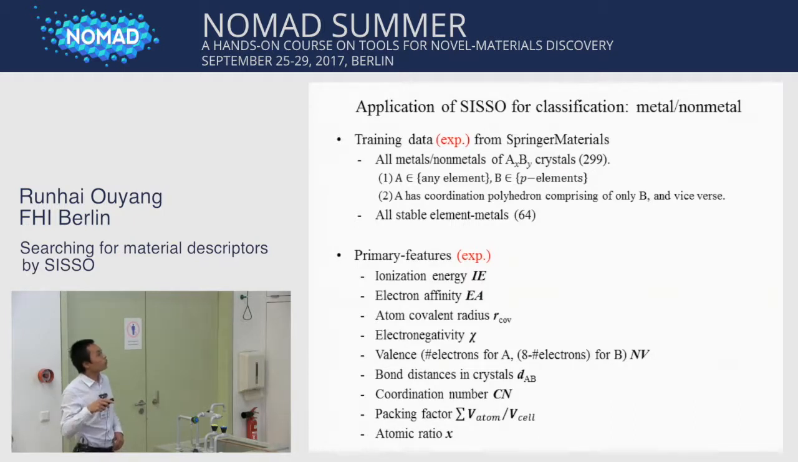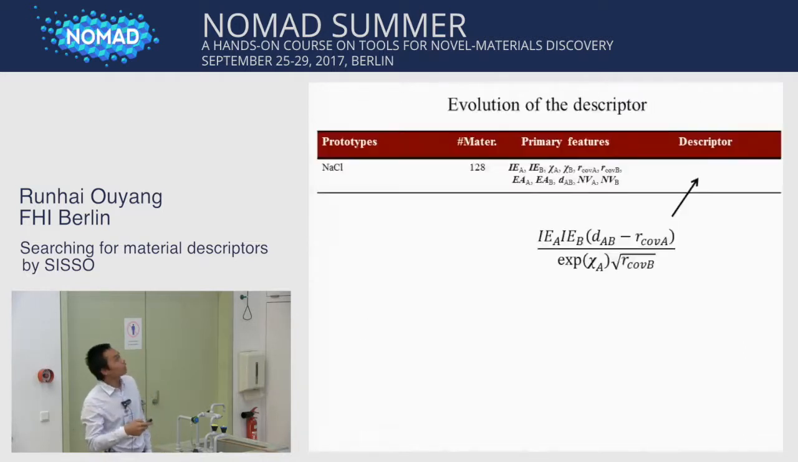We also take experimental data for the primary features: the ionization energy, electron affinity, atom covalent radius, electronegativity, valence, bond distance in crystal, coordination number, packing factor, atomic ratios. Now I show you how we get the best descriptor. So initially we use only materials of the same rock salt prototype, 128 materials, and here these are intuition-suggested primary features.